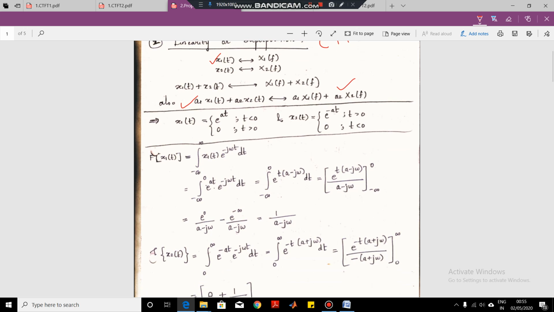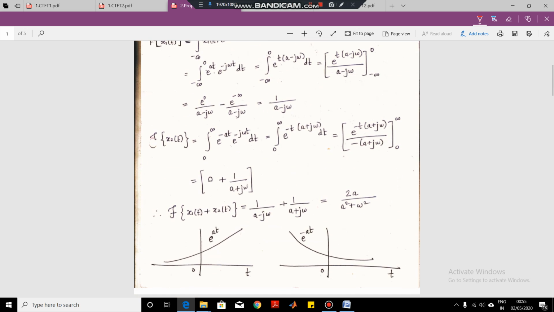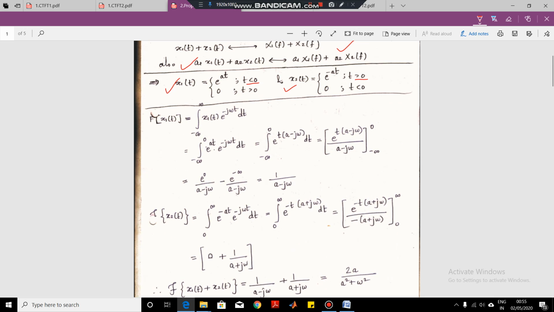Let us solve one example. Suppose we have one signal which is an exponential signal, and we have another signal which is also an exponential. One is a growing exponential, another is a decaying exponential. But here remember, this duration, or how this t varies with respect to 0, is very important. We can plot these signals. This is our growing exponential and this is our decaying exponential. Now let us compute the Fourier transforms of these two equations.